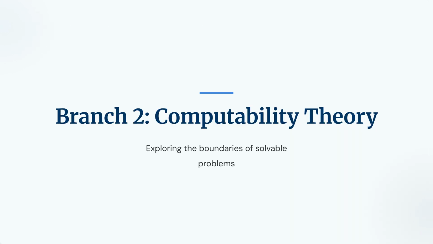Branch 2. Computability Theory. Next we move to Computability Theory. This is where we explore the boundaries of solvable problems. Here, we aren't worried about how long a task takes. We just want to know if it's even possible to get an answer, classifying problems as decidable or undecidable.